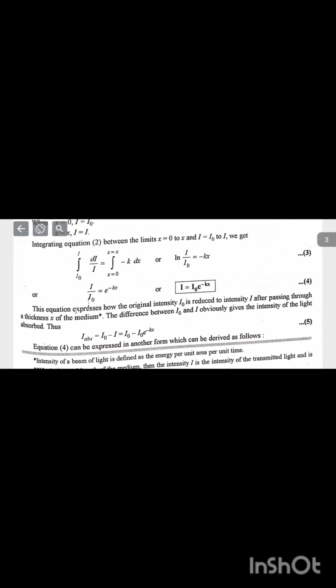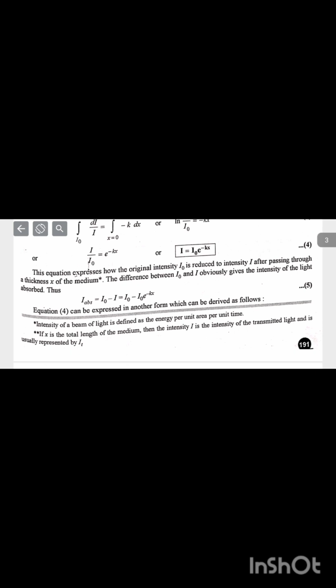This equation expresses how the original intensity I naught is reduced to intensity I after passing through a thickness x of the medium. The difference between I naught and I obviously gives the intensity of the light absorbed. Thus, I absorbed is equal to I naught minus I is equal to I naught minus I naught e to the power minus kx. Equation 4 can be expressed in another form, which can be derived as follows.